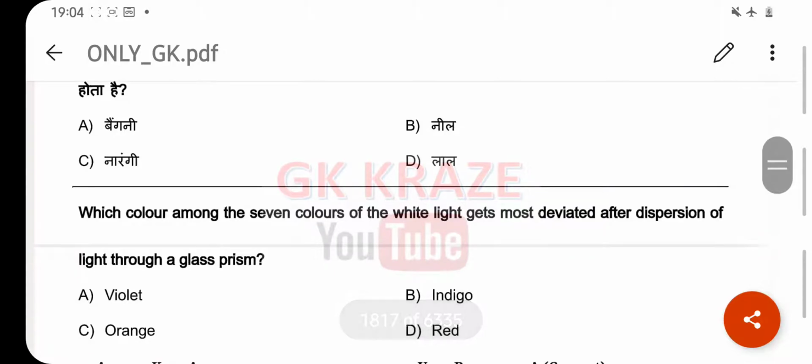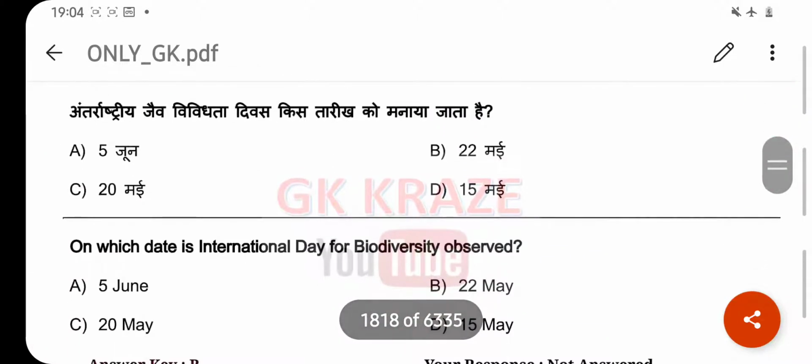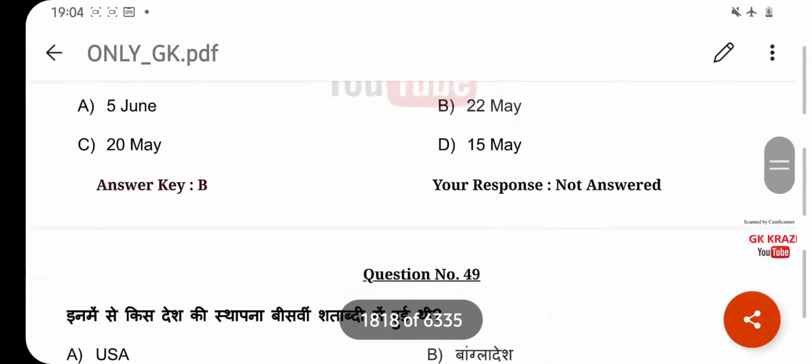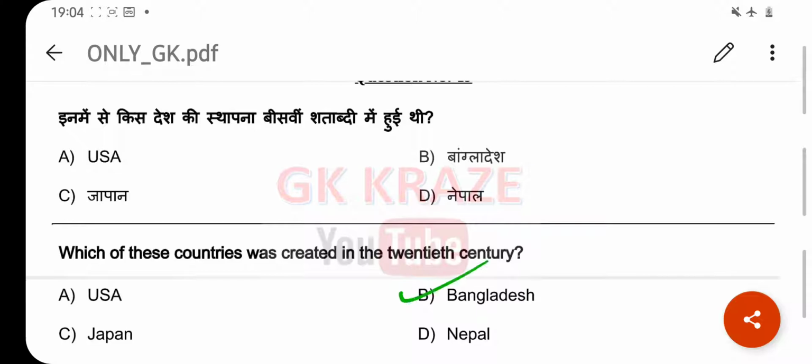Which color among the 7 colors of the white light gets most deviated after dispersion of light through a glass prism? Your right answer is violet. Option A. On which date is International Day for Biodiversity observed? Your right answer is 22 May. Option B. Which of these country was created in the 20th century? Your right answer is Bangladesh. Option B.